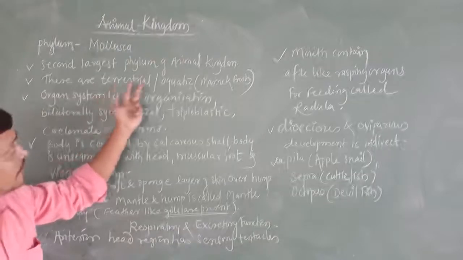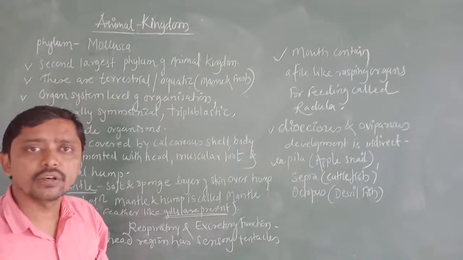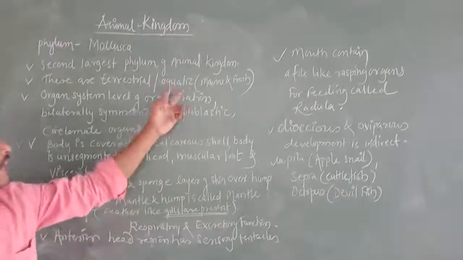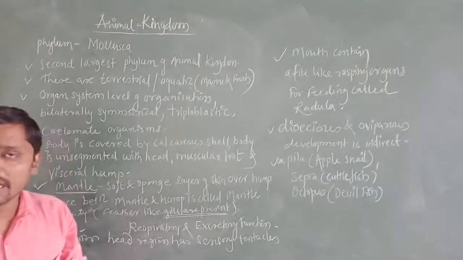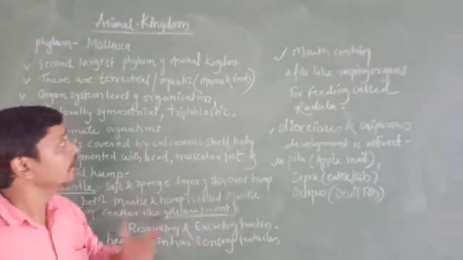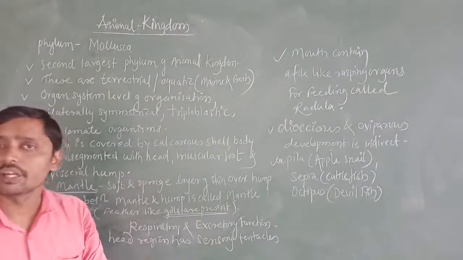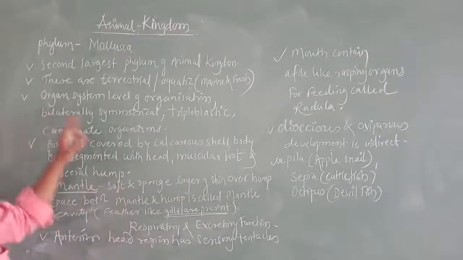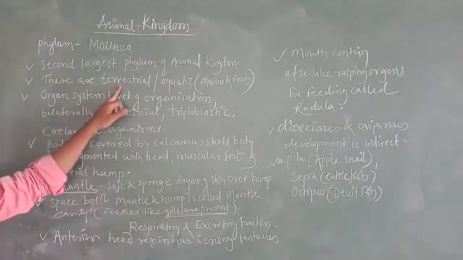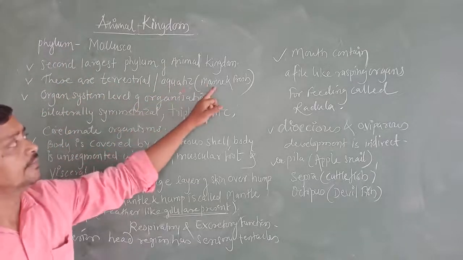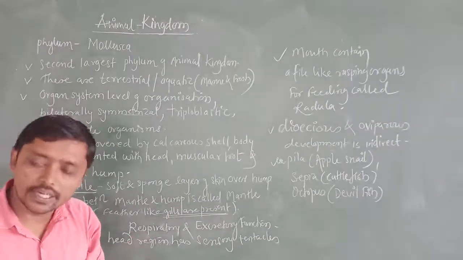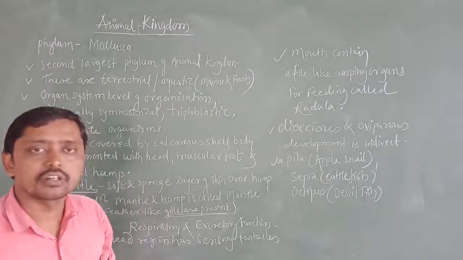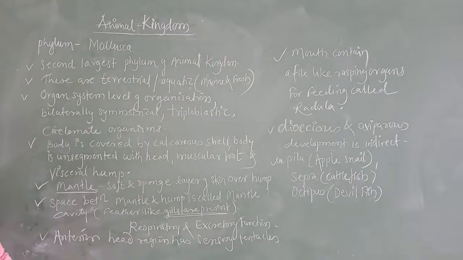is terrestrial and aquatic. Terrestrial means they live on land, and molluscans are also found in water. And aquatic, in the sense, marine as well as fresh water. If they are staying in aquatic habitats, we are going to get them in both forms of water: fresh water, as well as what we call marine water.